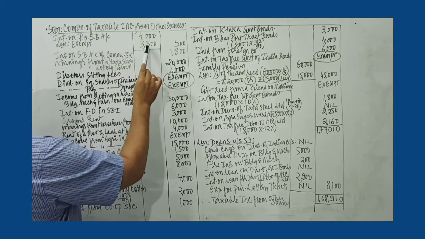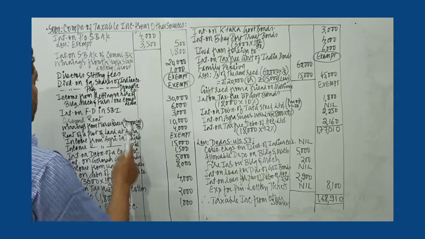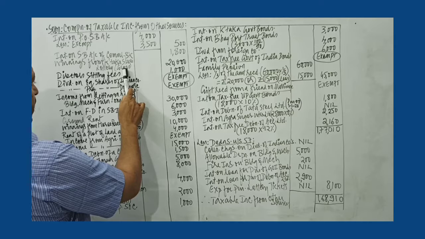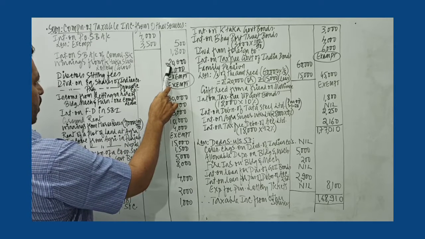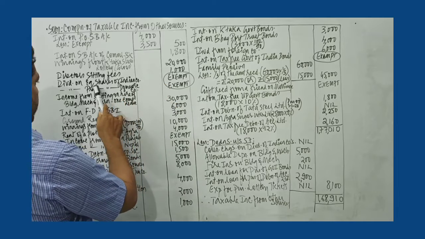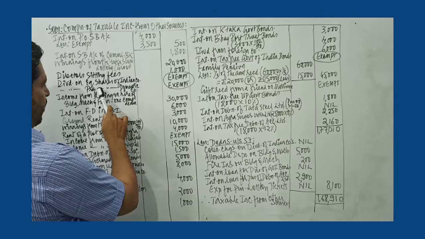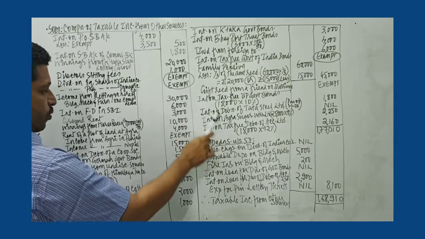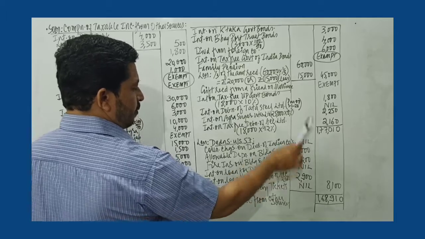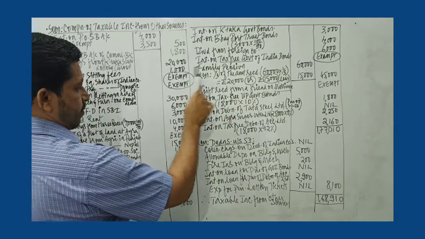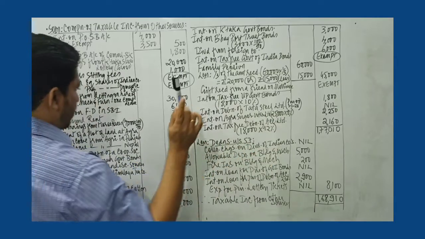Post office savings bank account, exemption 3,500 for an individual account. Then rest of these are all taxable, and it's given lottery prize is gross amount, so we take the entire amount. No grossing up required. Then dividend on equity share of Indian and domestic company, that is preference shares, is exempt from tax. That's why the related expenses over here, collection charge and dividend of Indian companies is not deductible. If this was taxable, this expense would have been deductible. Since this is exempt, nothing is deductible.